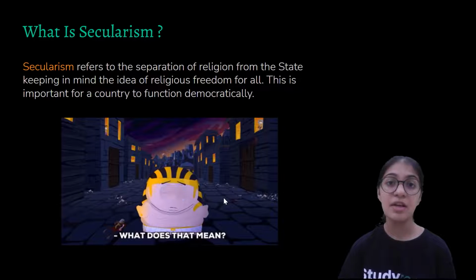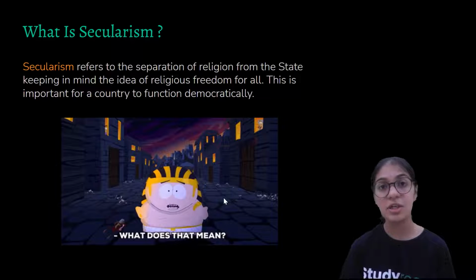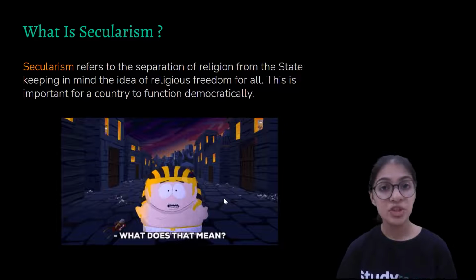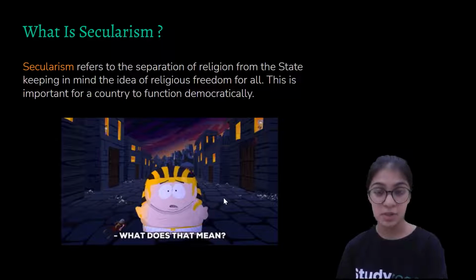That means that all the religious communities, be it Hindu, Muslim, Sikh, Christian, majority, minority religious communities, each and every religious community is given equal rights to promote and propagate their religious practices.